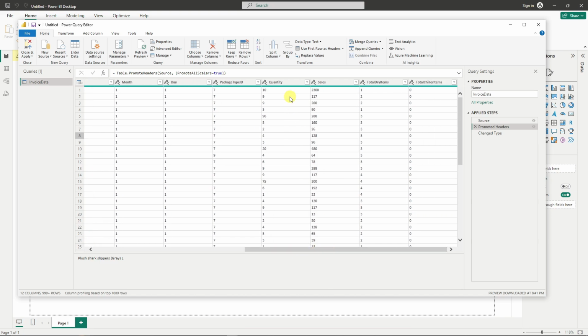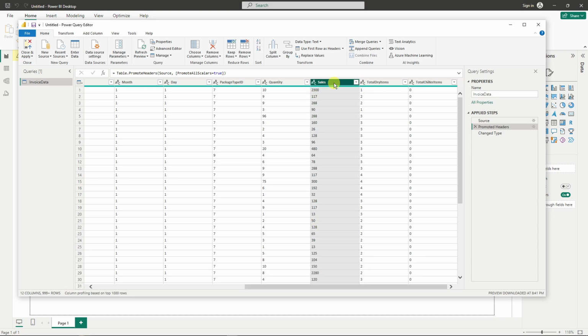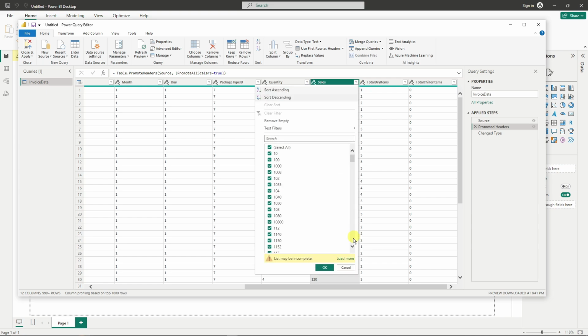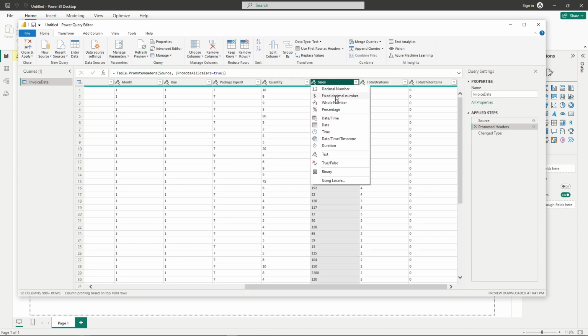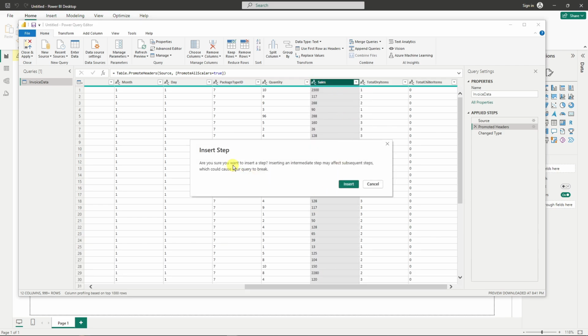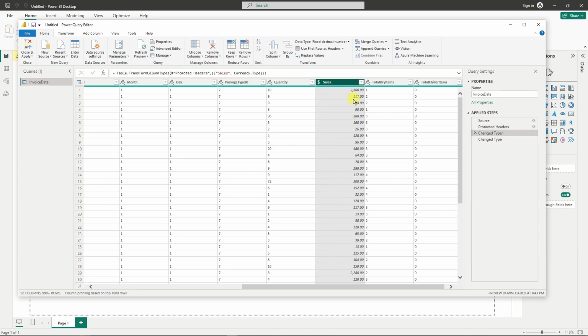Now given on the sales column, if I click on the ABC, because currently right now I think it's going to be on ABC, I want it to be currency. So if I click on the ABC, not on the sale, because if you click on the sale, you're going to have a different choice. So make sure you click on the left one and click on fixed decimal number. So are you sure you want to insert step? Because right now I don't have cents or point something. So I hope in the future I have one, but right now, this is going to be the sales or currency format. Easy as that.